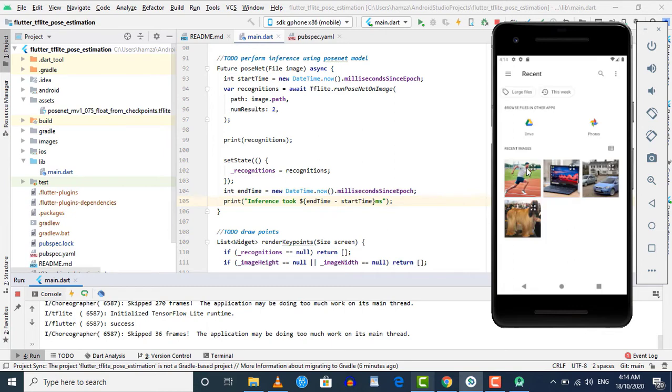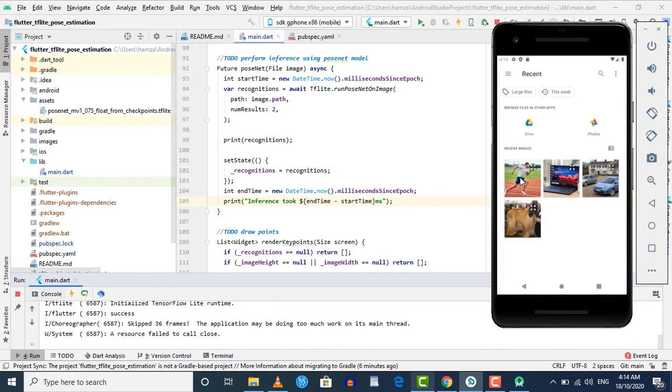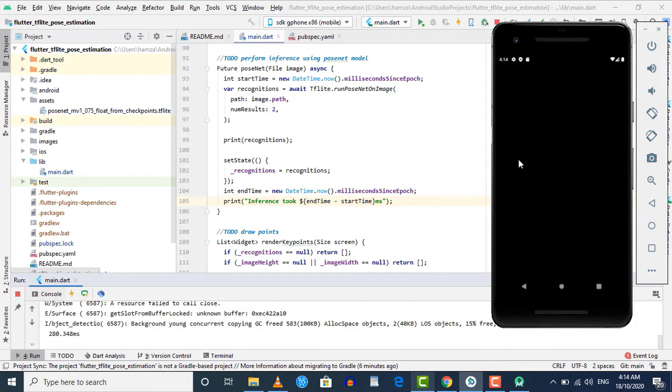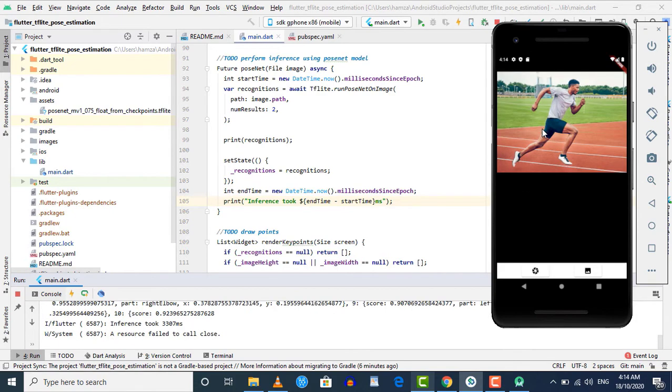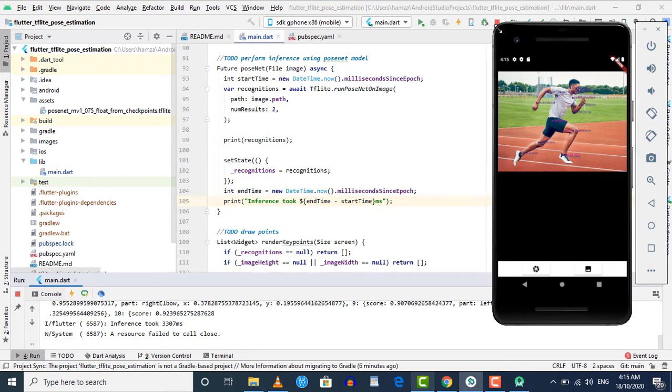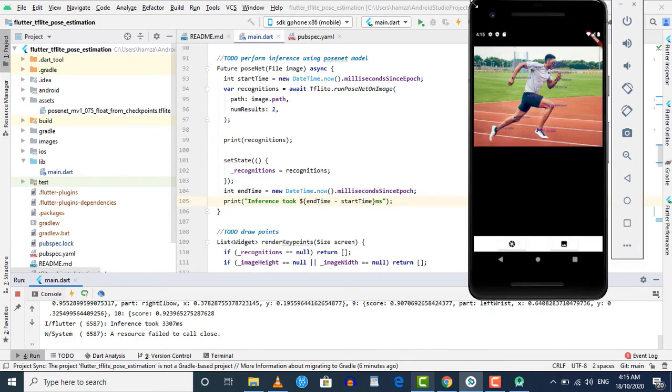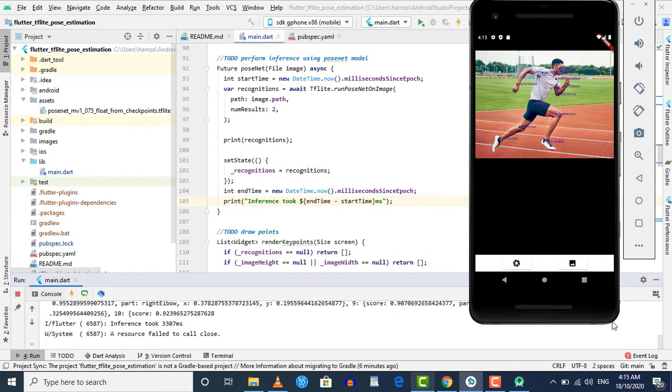And now you can see that I have several images here, so I'm gonna choose this first image for now, and you will see that this image will be displayed inside our application. As you can see, we have that image, and apart from that image we also have the points drawn on it. When I increase the size of the simulator, you will see that we have the points drawn at different positions in the image. So I'm gonna increase the size further.